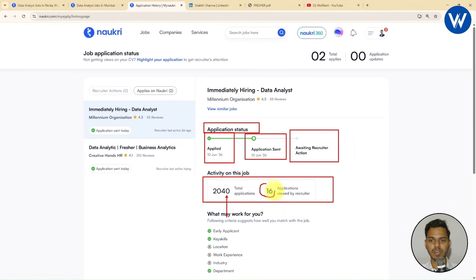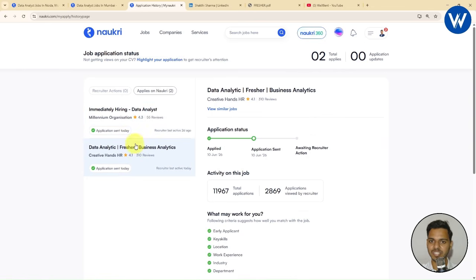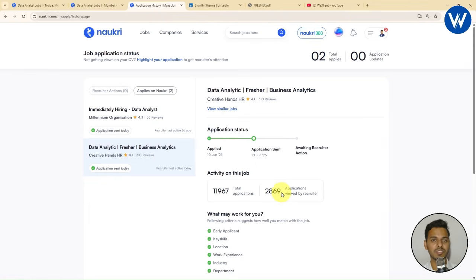So basically whenever you are applying for the job, it will show you the total number of applications and how many applications are viewed by the recruiter. Similarly, you can see the application status of this particular job, where you can see total number of applications 11,967 and applications viewed by recruiter are 2,869. In this way you can see your application status. I hope you guys are understanding.